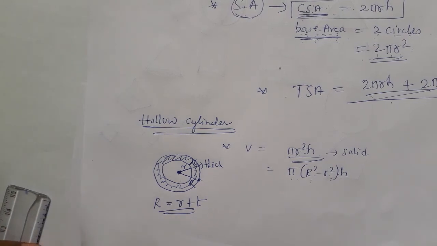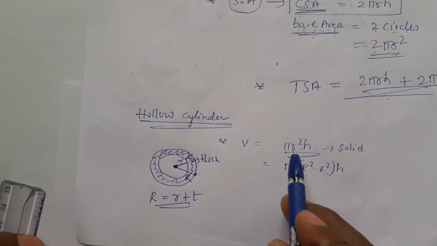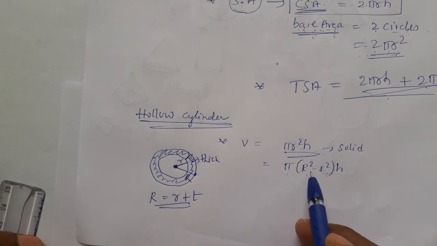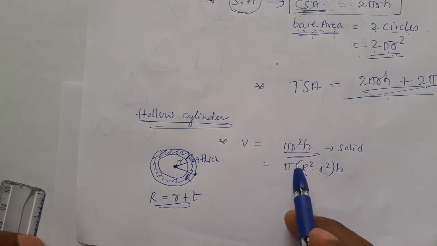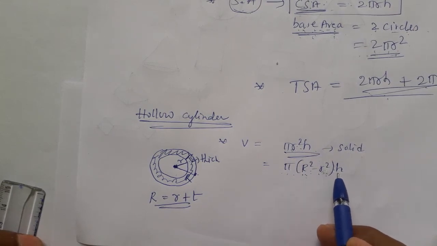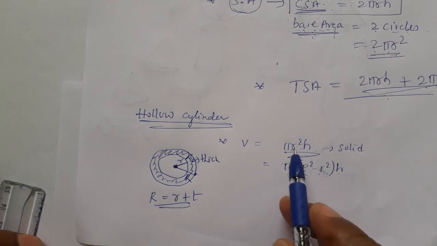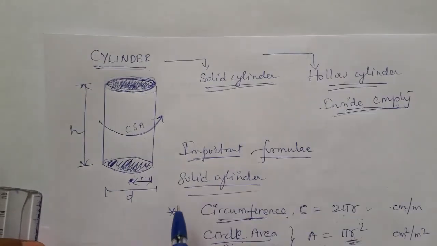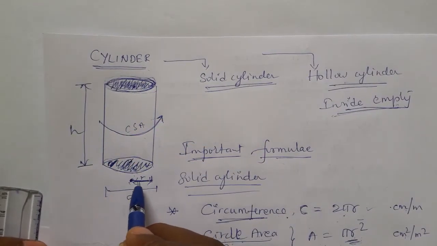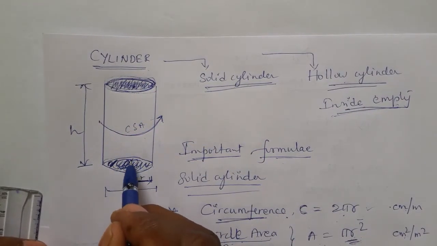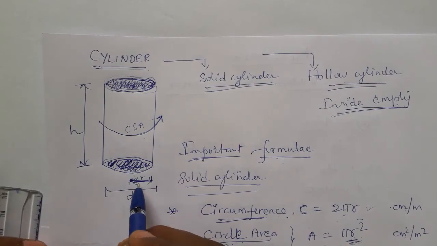So we are using the formula pi of, in place of the single radius we write two radii: pi of R square minus r square, h. Because in a solid cylinder there is only one radius. If something is filled here, we see only one radius.